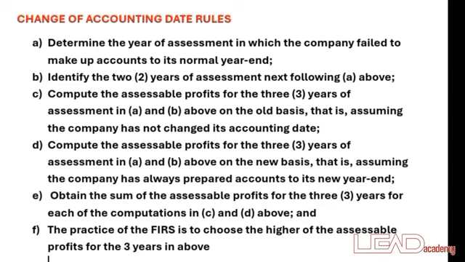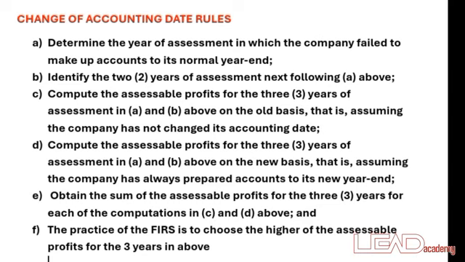Now, this change of accounting date has rules that apply to it. The first rule states that you must determine the year of assessment in which the company fails to make up accounts to its normal year end. What this means is that you must take note of the time that the company decides not to use its normal accounting year end period, the time they changed from the old accounting period to the new one.